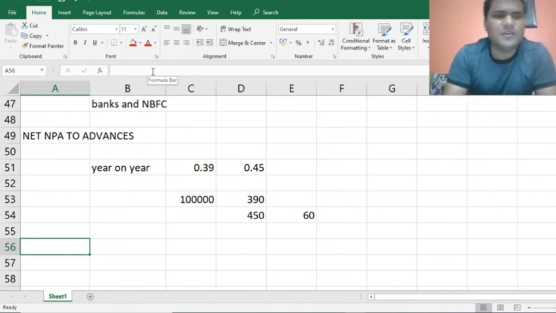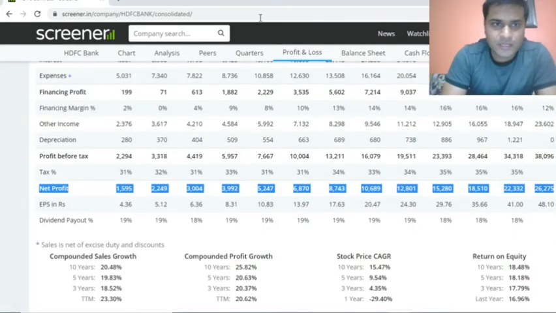You just get these figures in the annual report of the company. How do we get this?